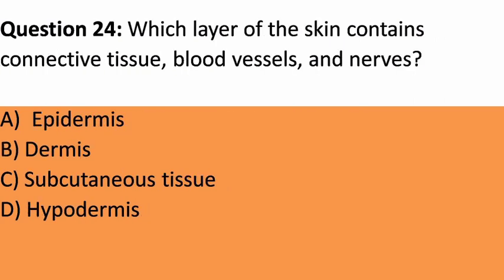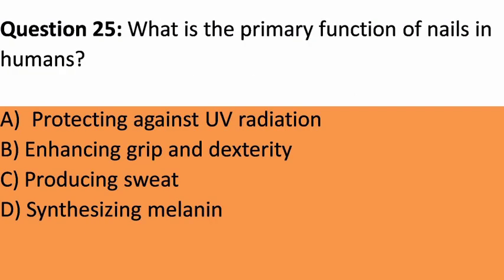Question 24. Which layer of the skin contains connective tissue, blood vessels, and nerves? A. Epidermis. B. Dermis. C. Subcutaneous tissue. D. Hypodermis. Answer. B. Dermis. Explanation. The dermis contains connective tissue, blood vessels, nerves, and other structures that contribute to the skin's structure and function.